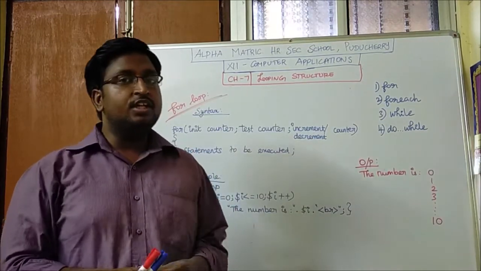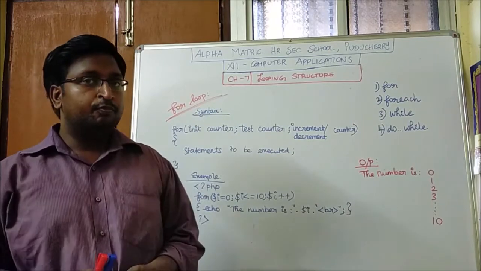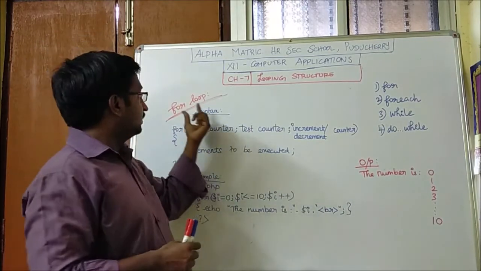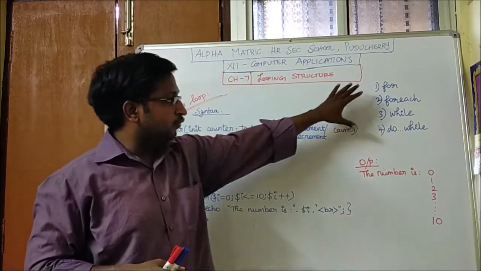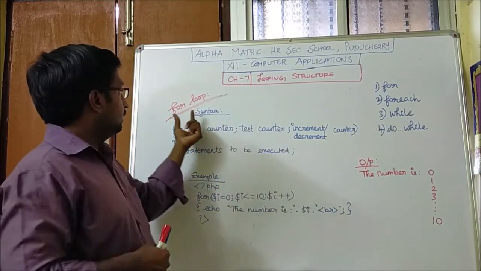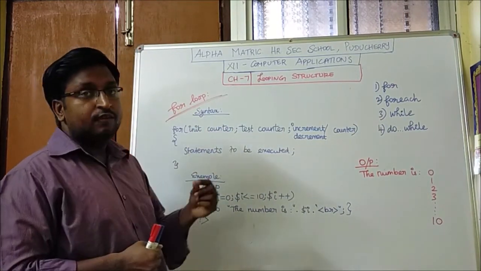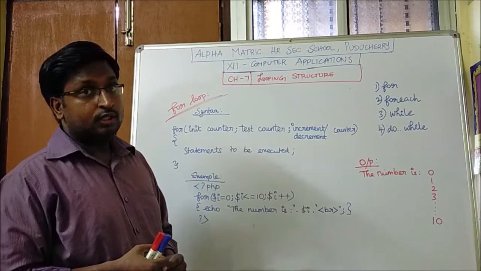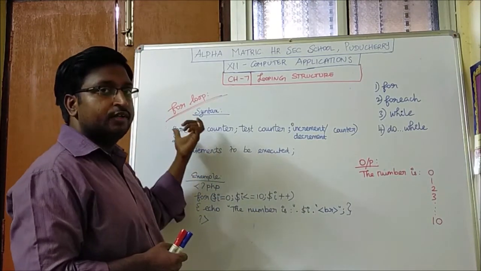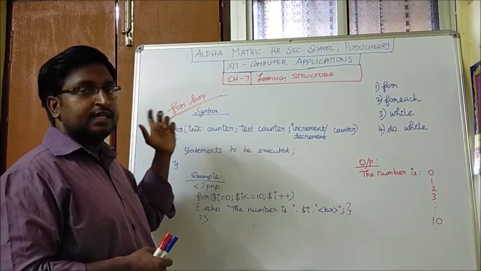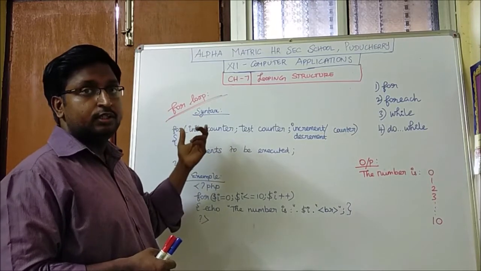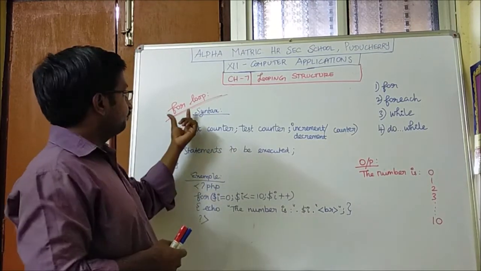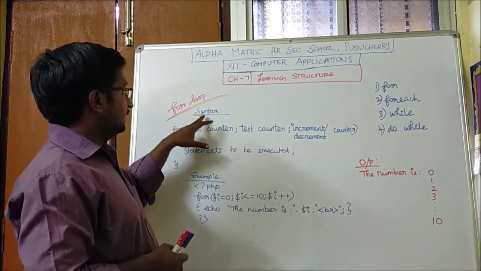The first one is the for loop. Whenever we write the types of loops, we have to write in full small letters, even the heading. It is a keyword. Since it is a keyword, we have to mention it as it is given, as it is predefined. Let us see the syntax.